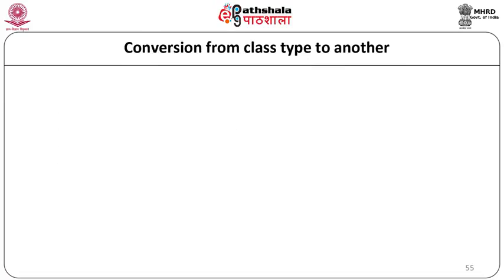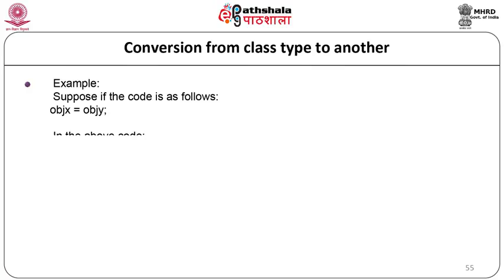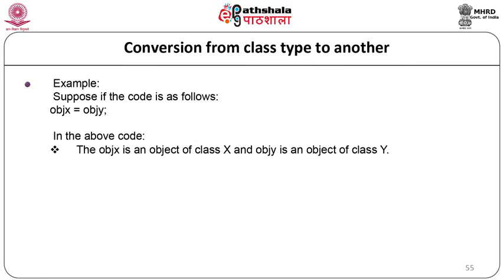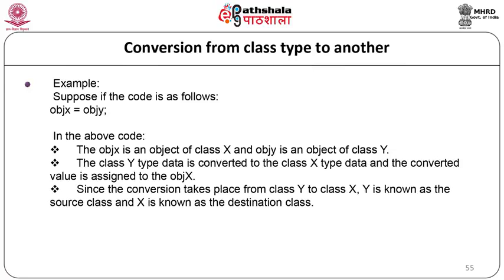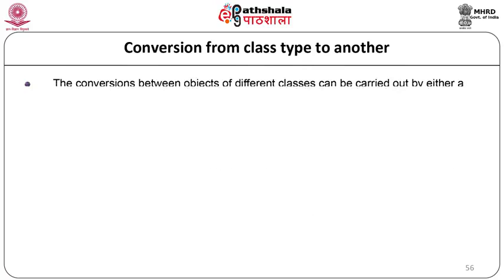The last is conversion from one class to another. For example, see the sample code: object x = object y. In the above code, x is an object of class X and y is an object of class Y. The class Y type data is converted to the class X type data and the converted value is assigned to the object x. Since the conversion takes place from object y to x, Y is known as the source class and X is known as the destination class. Such conversion between the objects of different classes can be carried out by either a constructor or a conversion function.